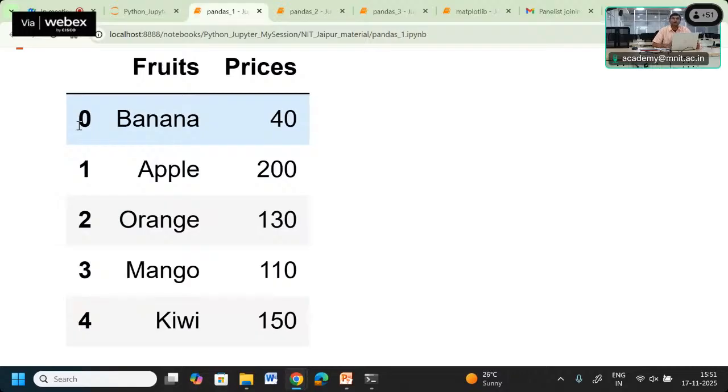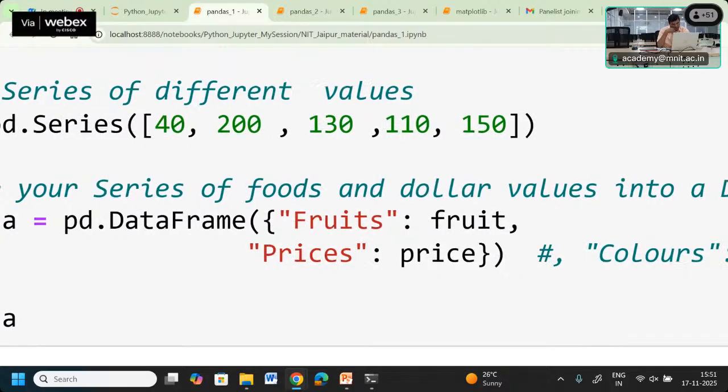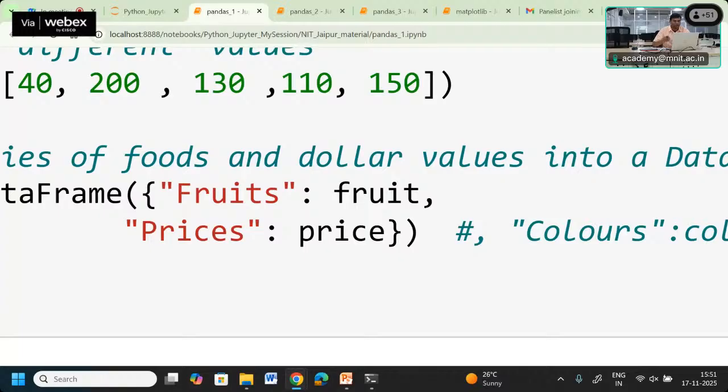See, whatever dictionary data you are giving, you say that you want to create a data frame. A data frame means that we are required to give a key and value. Here you can observe the name of the column works as a key, right? Whatever value we are giving needs to be a series. It is not a normal dictionary. Here, if you take this fruit as a dictionary, then as per Python dictionary it is just a single key and single value. Fruit will be assumed to be a single value in the Python dictionary.